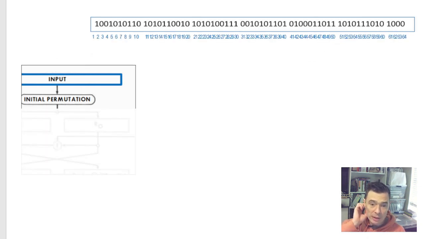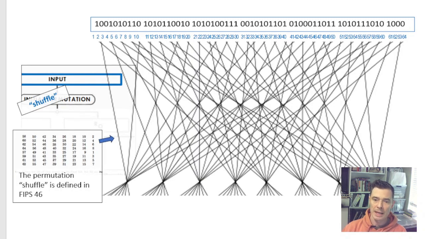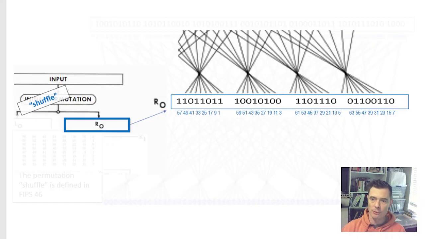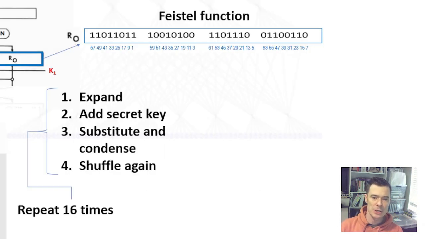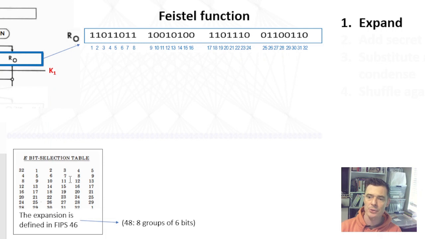So now we're going to walk through what happens as we take our input. And the first thing that happens is this shuffle. All 64 bits are going to go through a shuffle. And the shuffle is also split in half. Only 32 bits from the right-hand side are going to take the next steps. And these 32 bits go through the start of the Feistel process. These are the 4 steps of the Feistel process.